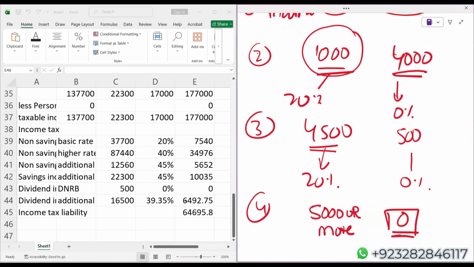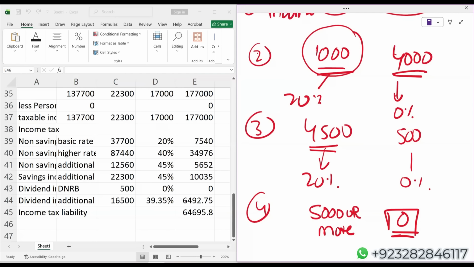Even in test your understanding 4, which was, I would say, the longest of all, we did not discuss anything about the starting rate band, because in all these questions, taxable income in the column of non-savings was far more than £5,000. So actually the starting rate band for the saving income comes into action only when your taxable income in the column of non-savings, after deducting the personal allowance, is less than £5,000. Only then does the starting rate band issue arise. Otherwise, obviously the starting rate band will not arise.